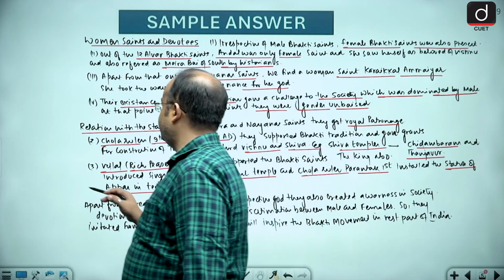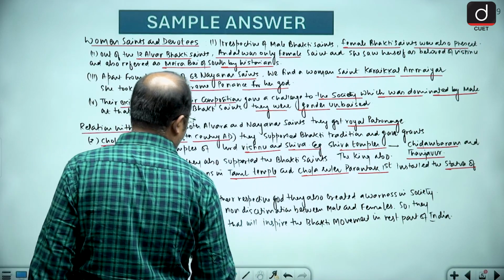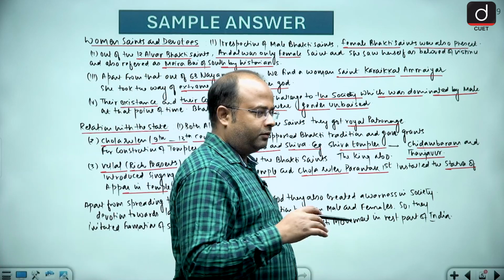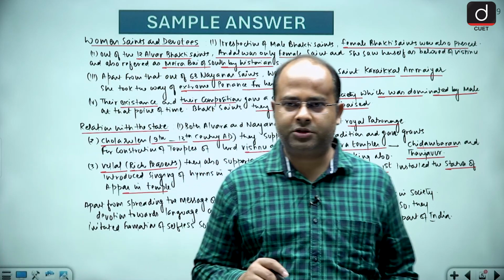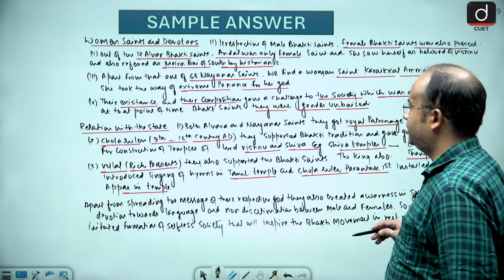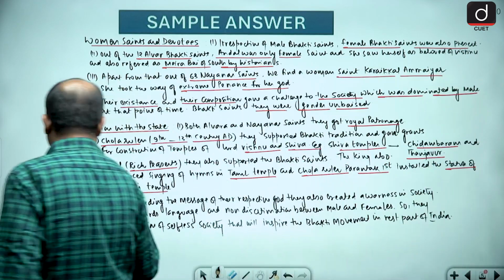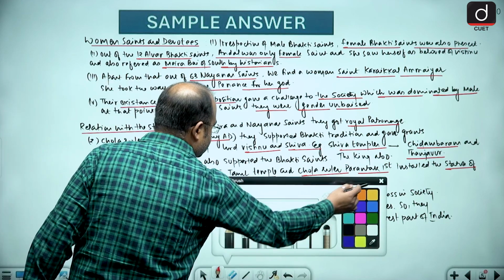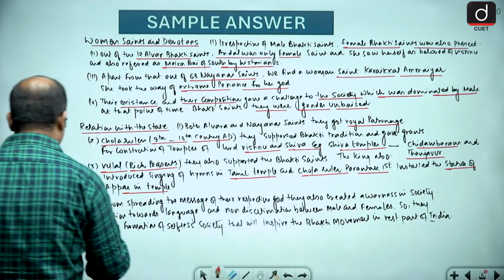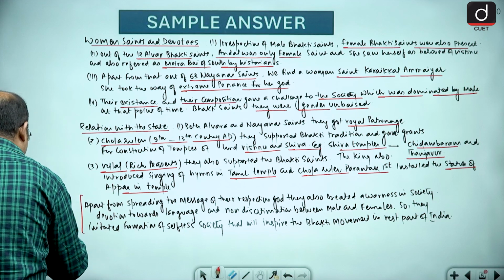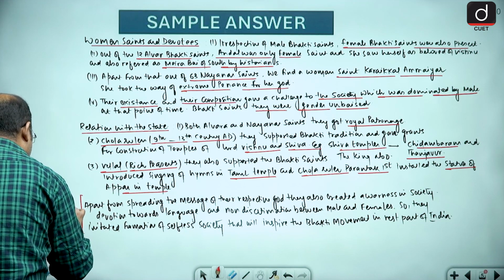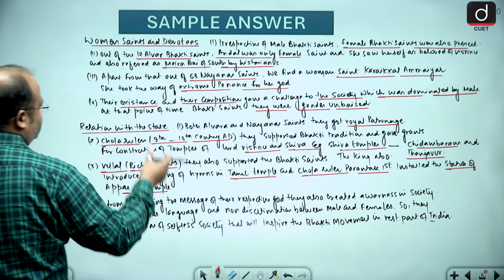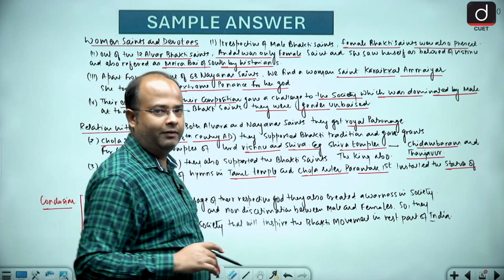So that should be the ideal answer, because this got completed in around 350 words. So this will be the conclusion of the answer. The conclusion should be such that it summarizes all the things that you have written.